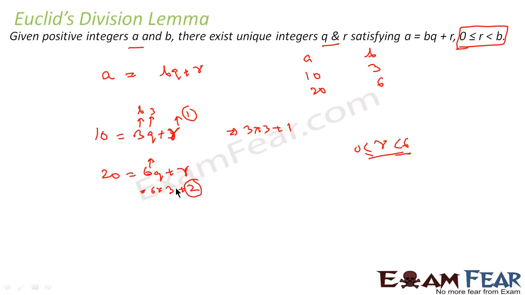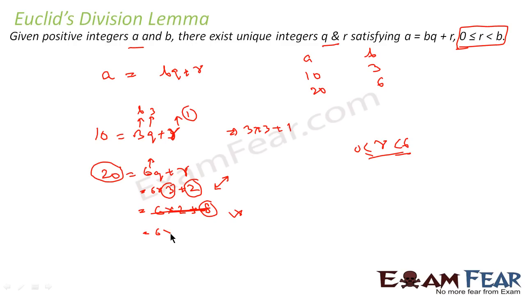You can also ask why not q is equal to 2? If you take q is equal to 2, this becomes 6 into 2 is equal to 12 plus 8. And here r is equal to 8, which is greater than 6. But that is not what the formula says. You can very well write it in this form, but Euclid's division lemma says that 20 can be written with one unique integer pair. This is possible, but this is also possible. That means we can write this in this form.